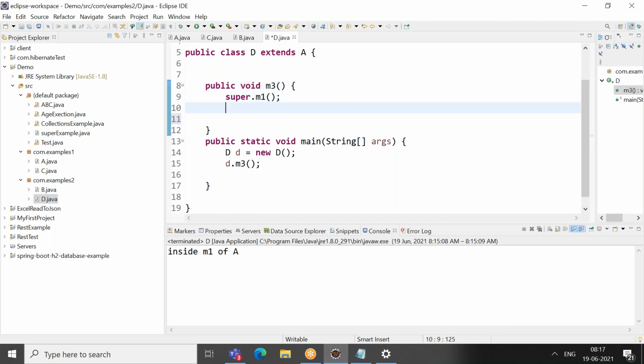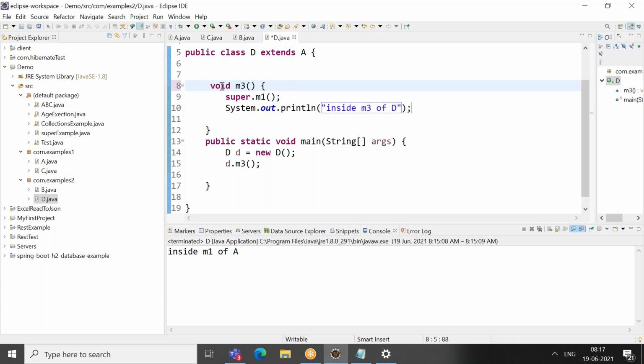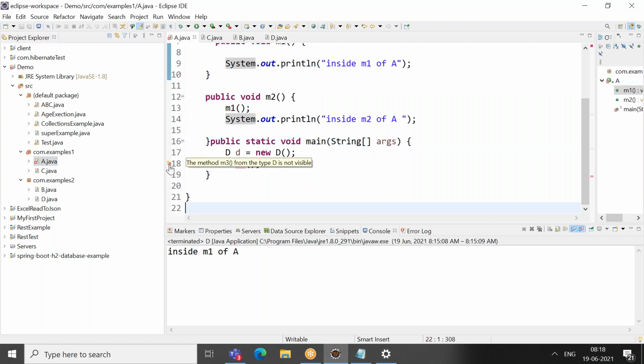Inside M3 of D, you want it to be protected? That you cannot do, because a parent cannot access a child method.